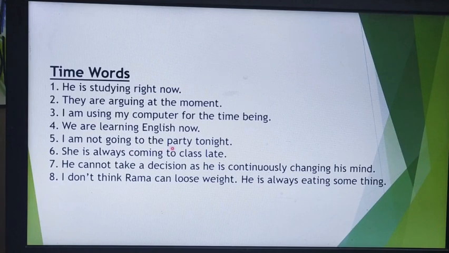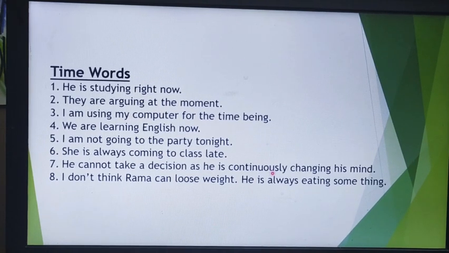I'm not going to the party tonight. Future planning. She is always coming to class late, complaining. He cannot take a decision as he is continuously changing his mind. I don't think Rana can lose weight. He is always eating something. So in all these sentences, right now, at the moment, for the time being, now, tonight, always, continuously, these are time words. To write sentences effectively, we can use these time words for present continuous tense.